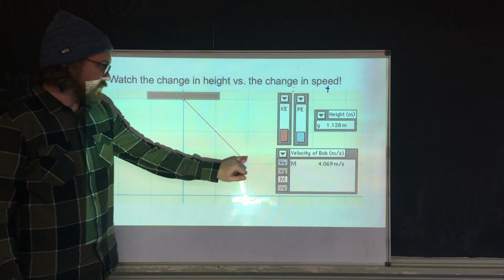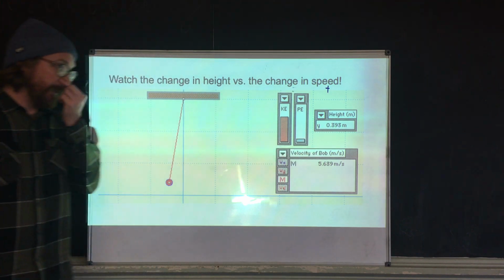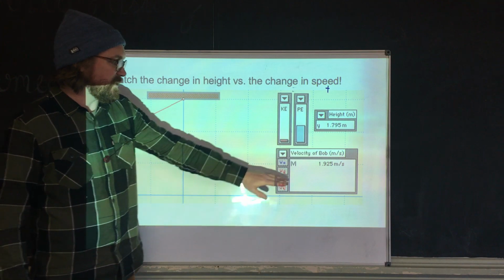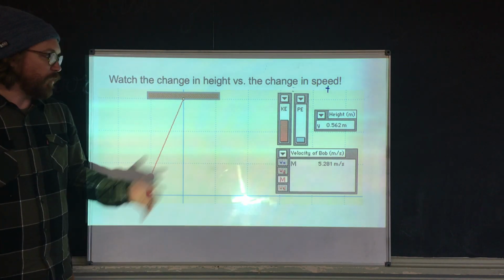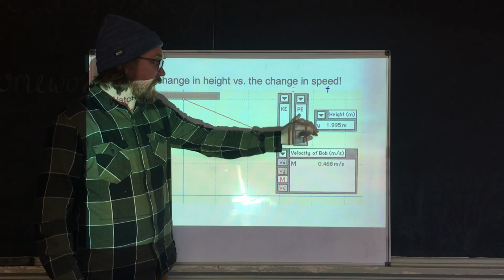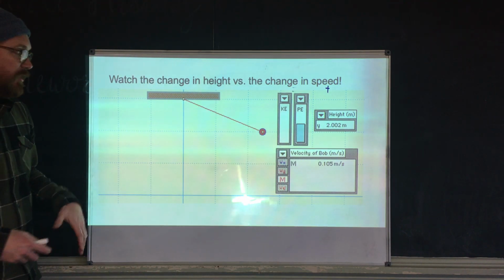There we go. And then it gets lower, lower, lower, okay? And as you're watching it, you can see the height change. You can see the velocity of the object changing. We're calling this a bob, swinging back and forth. And you can see its potential and its kinetic energy changing, okay?